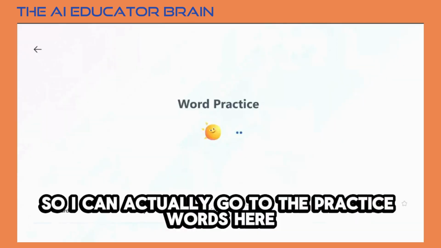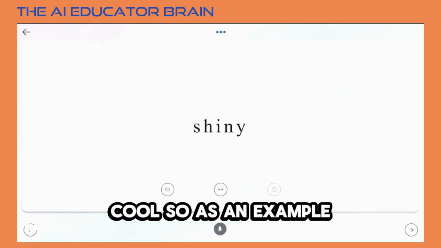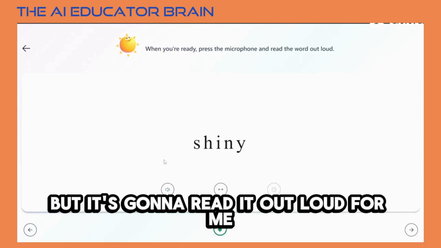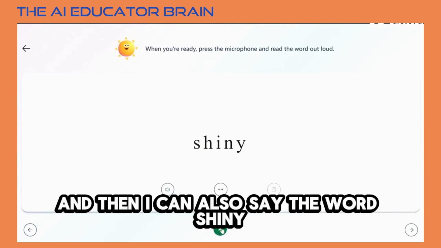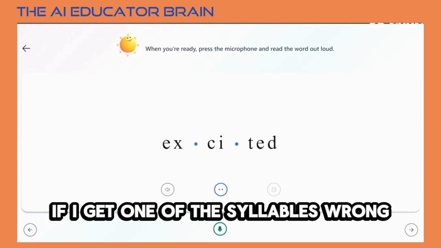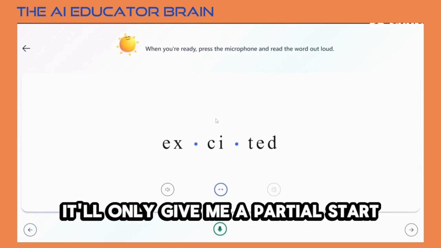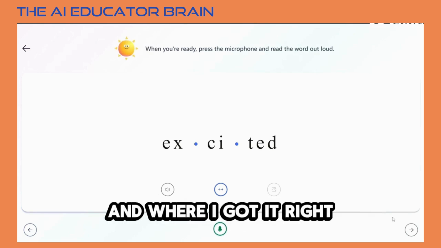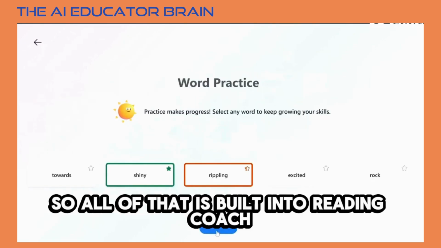So I can actually go to the practice words here. So as an example, I can break this word up by syllable. I can hear it. You won't be able to hear it, but it's going to read it out loud for me. And then I can also say the word shiny, and it'll let me know how I did. So, cool. What else is fun is, because it's broken up by syllable, if I get one of the syllables wrong, it'll only give me a partial star, and it'll give me a sense of where I got it wrong and where I got it right. So all of that is built into Reading Coach.